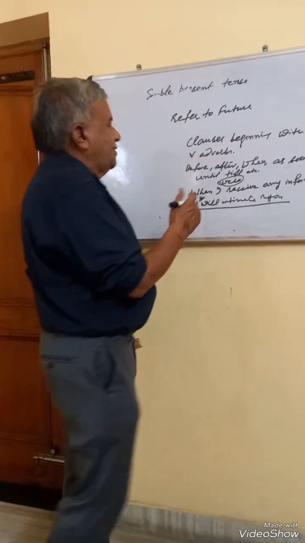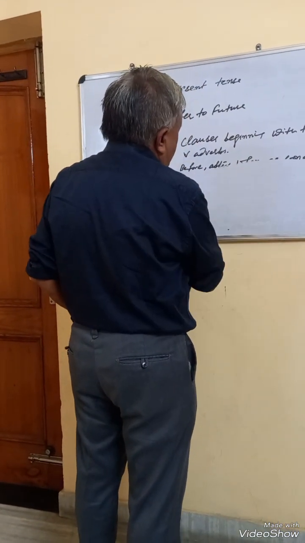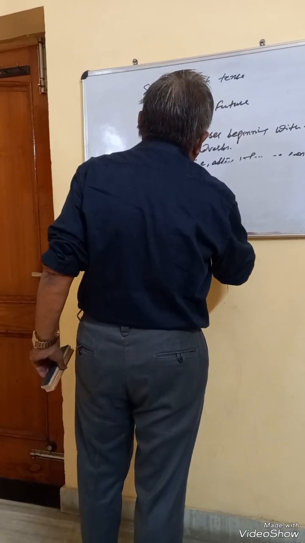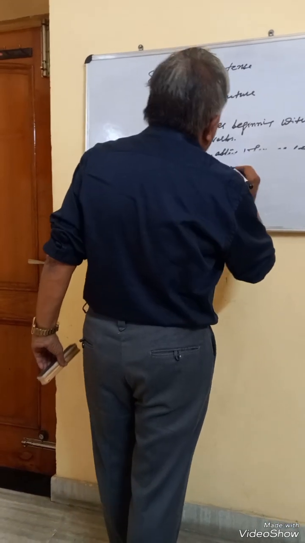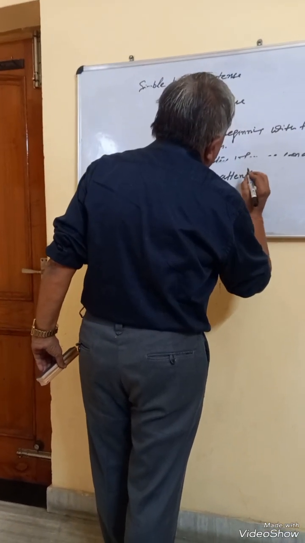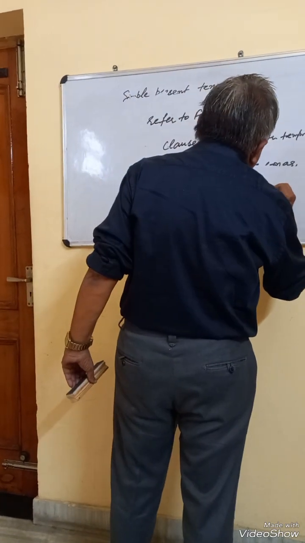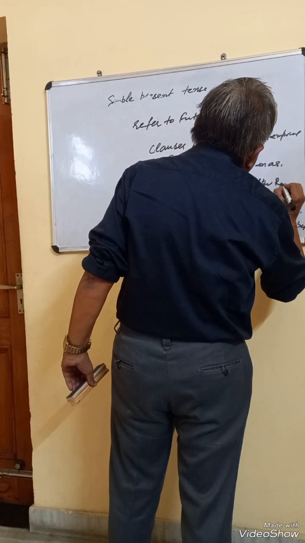In such sentences, for instance, he will attend you after he leaves. After Ram leaves.